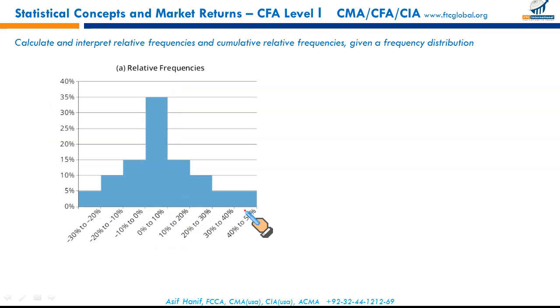All right, so if you try to interpret the form of it, it looks more or less like a normal distribution. Not fully, but somewhat normal. The data is symmetrical on both sides, left side and right side. We'll discuss normal distribution later. And this